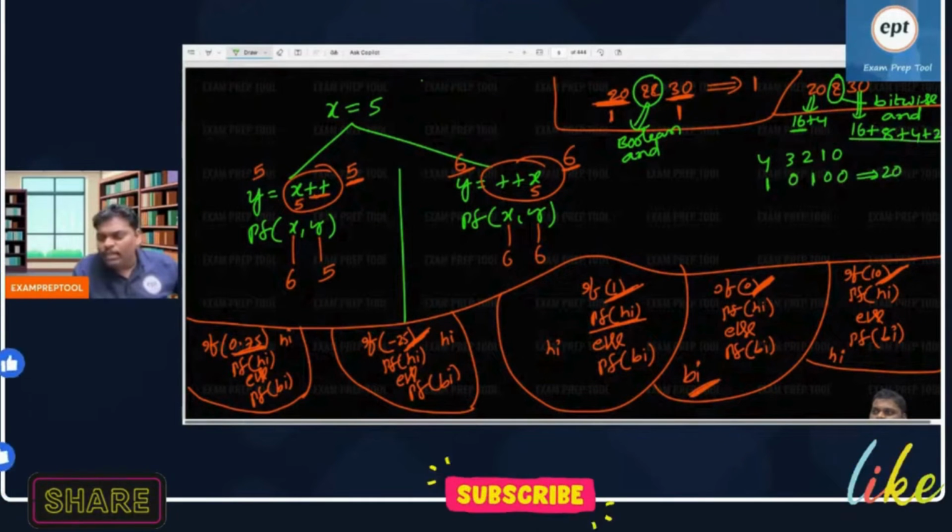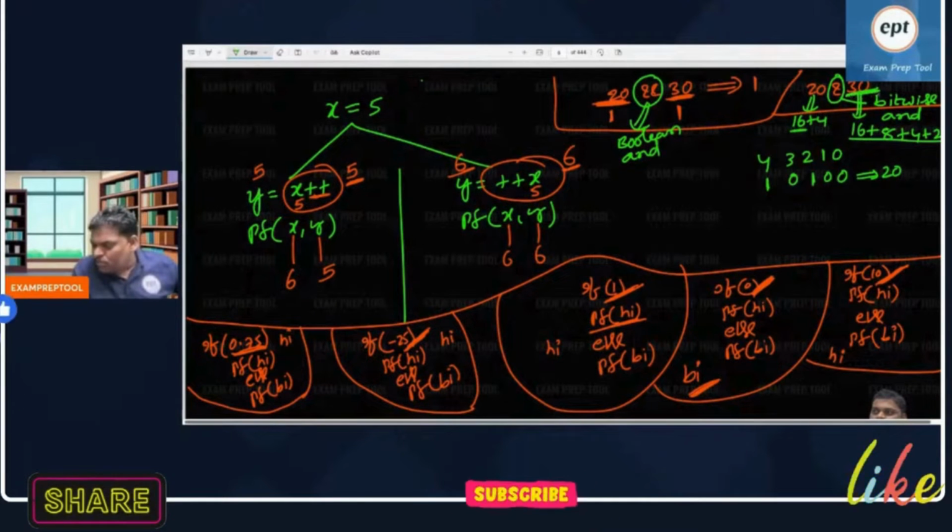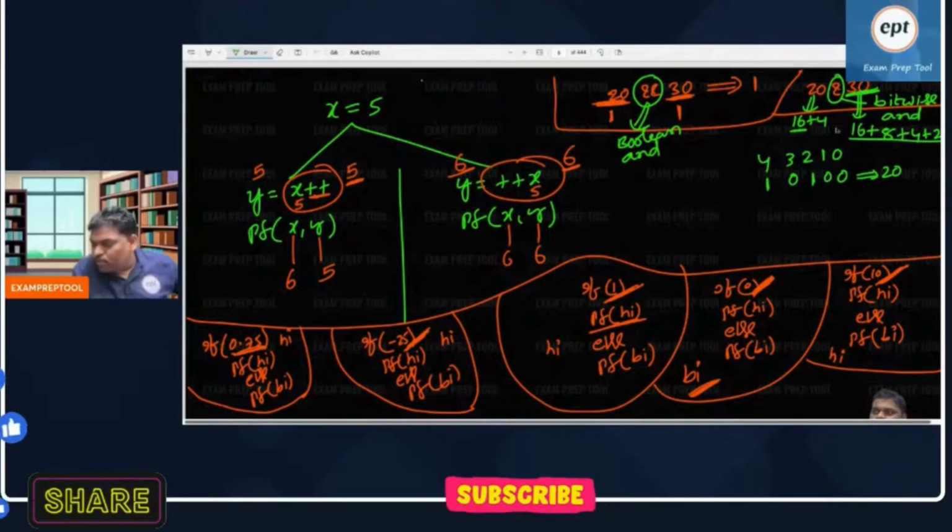I'm not doing anything special, just converting from decimal to binary, and finding the shortcut. What is the shortcut? Just write the closest powers of 2 without crossing. For 30, the closest power of 2 is 2 power 4, 16. Remaining is 30 minus 16, which is 14.